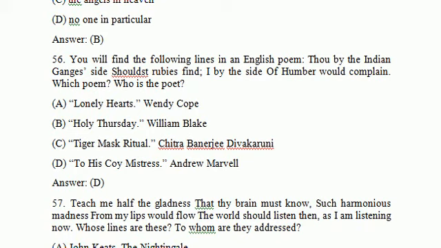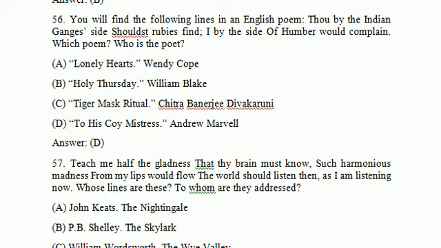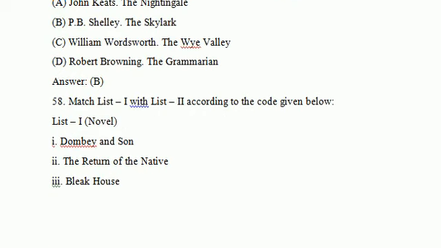And To His Coy Mistress is, we can say, a fantastic poem, and the writer of this poem is Andrew Marvell. So you should read the lines of this poem. It is a very important poem. Andrew Marvell discussed the Indian Ganges or the Indian continent in that poem. So option D is the right answer.